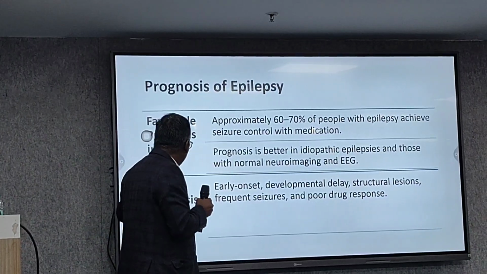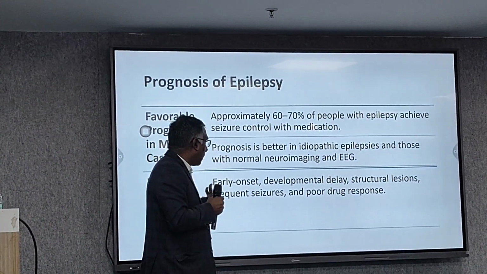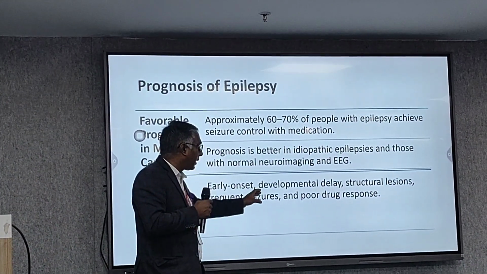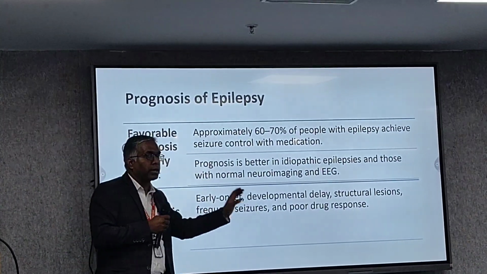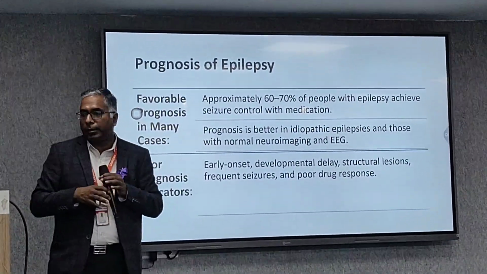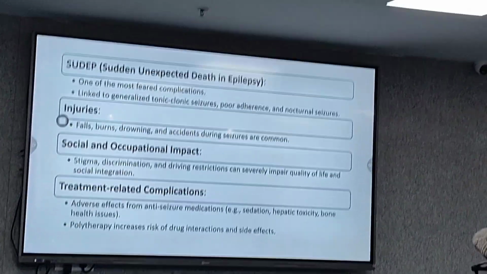And poor prognosis is seen in early onset childhood epilepsy, developmental delays, structural brain lesions, frequent seizures and poor drug response. If these are there, then the patient may have a poor response.